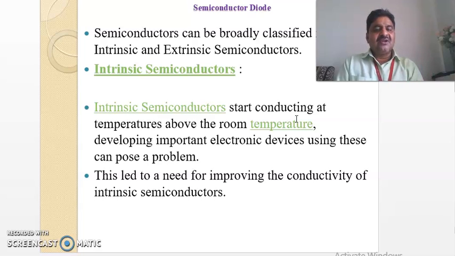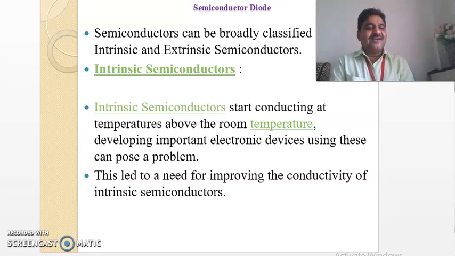So in order to conduct, what is the necessary condition for intrinsic semiconductors? The surrounding temperature should be more than room temperature. It should be above the room temperature. Here it is given: they start conducting at temperature above the room temperature. Developing important electronic devices using this can pose a problem.